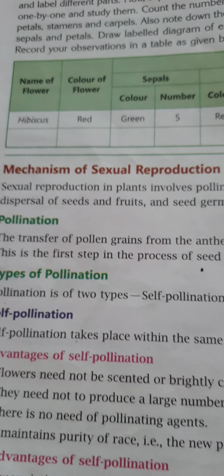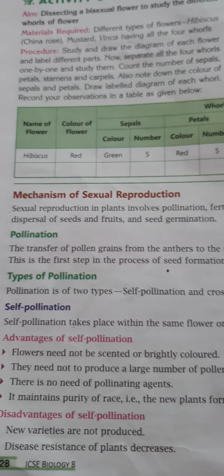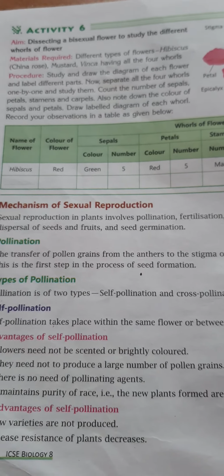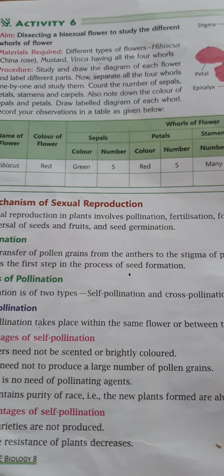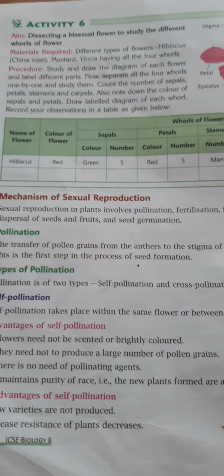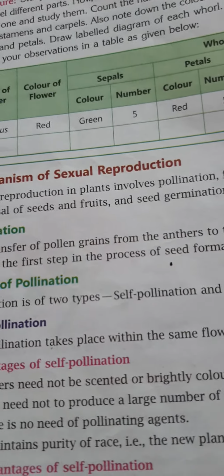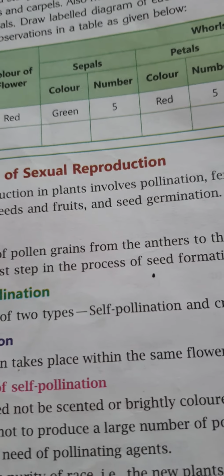In self pollination, there is no involvement of external factors like wind, water, and other pollinating agents. Self pollination ensures that even a smaller quantity of pollen grains produced by plants has a good success rate in pollination.